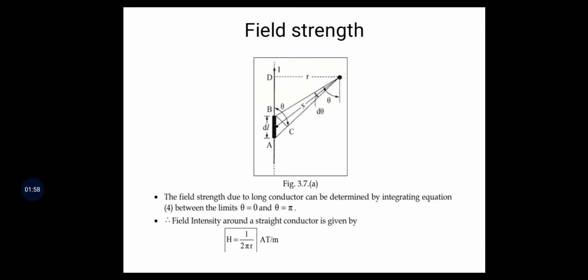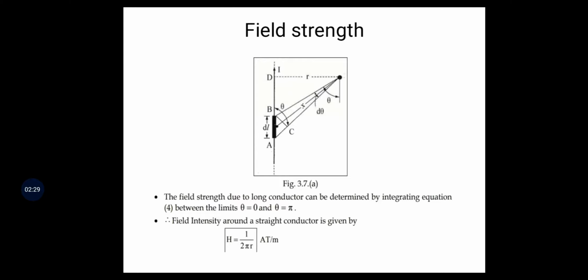The diagram shows an infinite wire, but we take a small element dl and find the field strength at a distance r from it. Here the angle is theta.